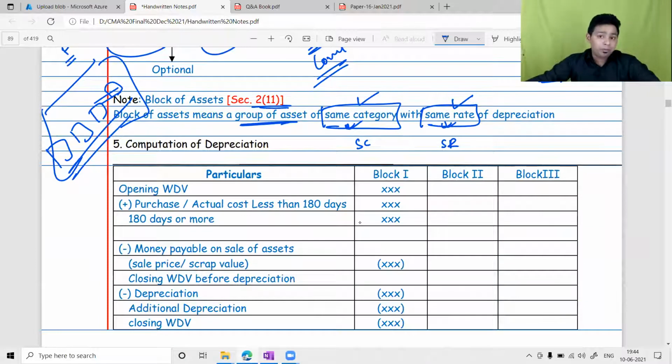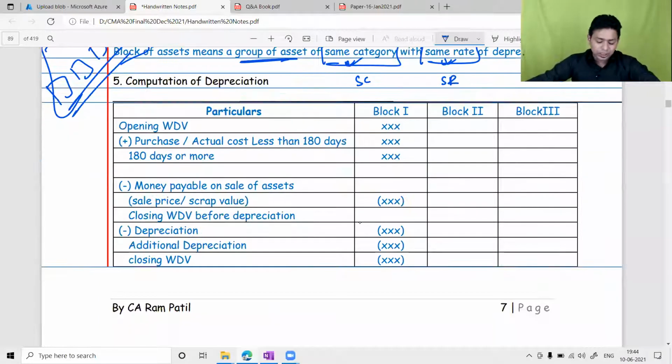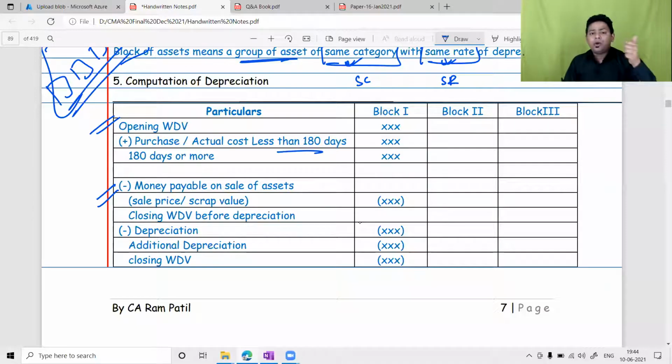If you are having confusion, please ask me, please stop me, then I will discuss with you. So what is the format? Opening WDV plus purchase. Purchases should be divided into less than 180 days and 180 days or more. Then whatever amount of sale consideration you have received, you have to subtract. We never compute. Please understand, in WDV method, we never compute profit or loss on sale.